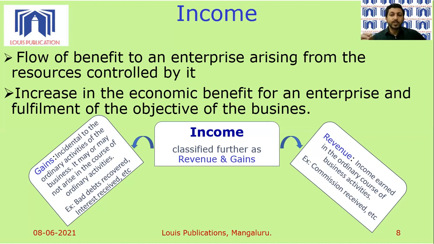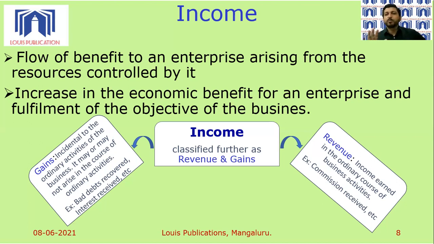Point to note, interest received is not the main activity of the business. It is an activity which is only incidental to the business. Because the business has received money, just to provide a kind of security to the money, the business is depositing that money in the bank, and the bank is giving timely interest, maybe half yearly or annual interest. So that interest received is not the main part of the business, but it is only incidental or connected to our business. That's why interest received from bank deposits is included in the meaning of gains. Just as expenses were classified into expenses and losses, similarly, incomes are classified into revenues and gains.